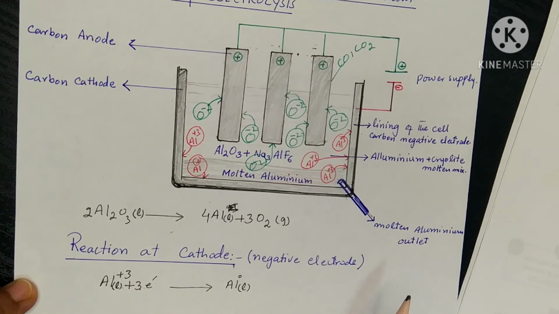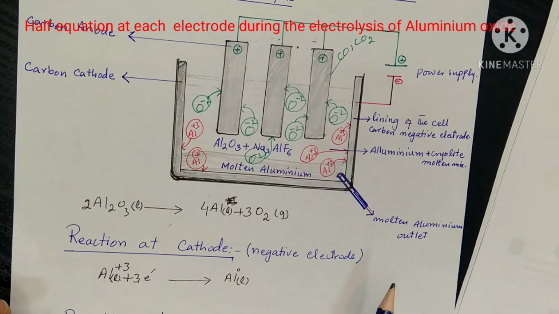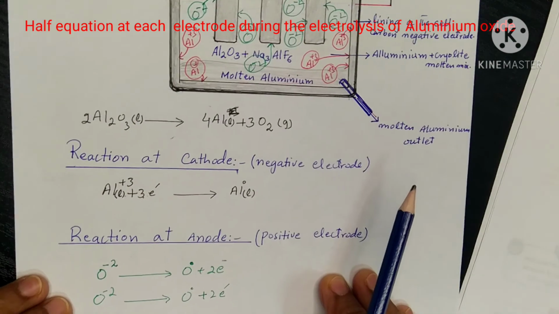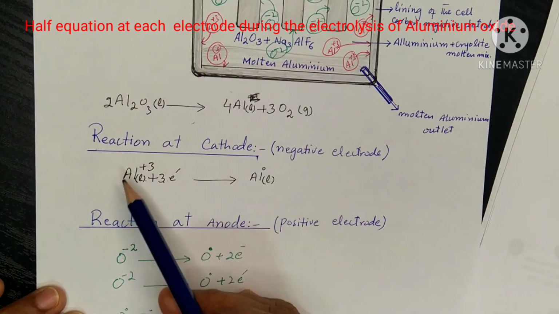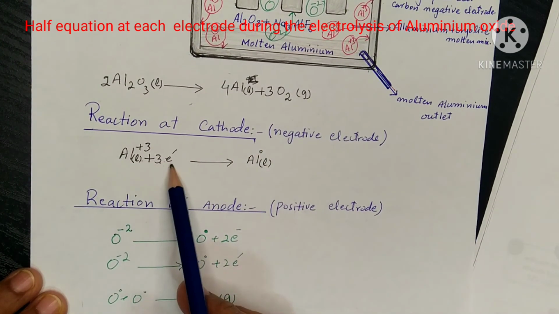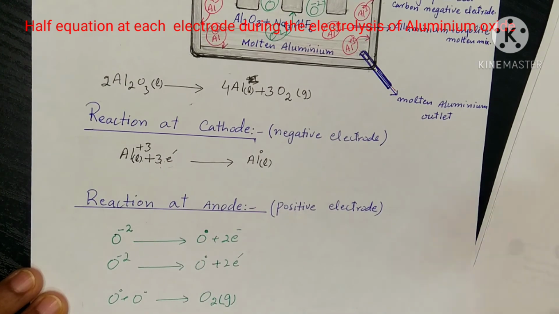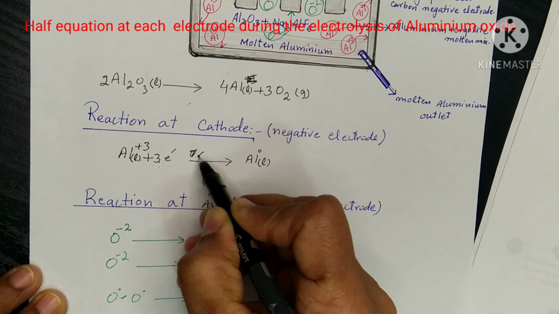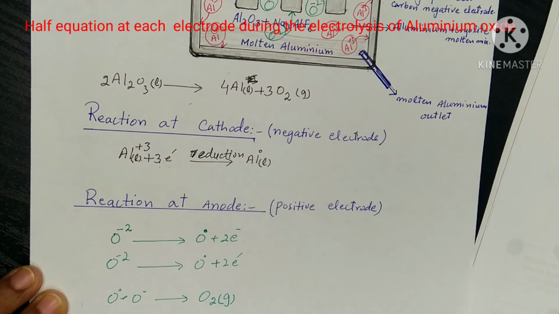And the next one is the reaction. Next is the half equation at each electrode during the electrolysis of aluminium oxide. So the half equation we can write like this: the reaction at the cathode, cations move towards the cathode where they gain electrons and convert into aluminium metal. Here is a reduction process at the cathode.